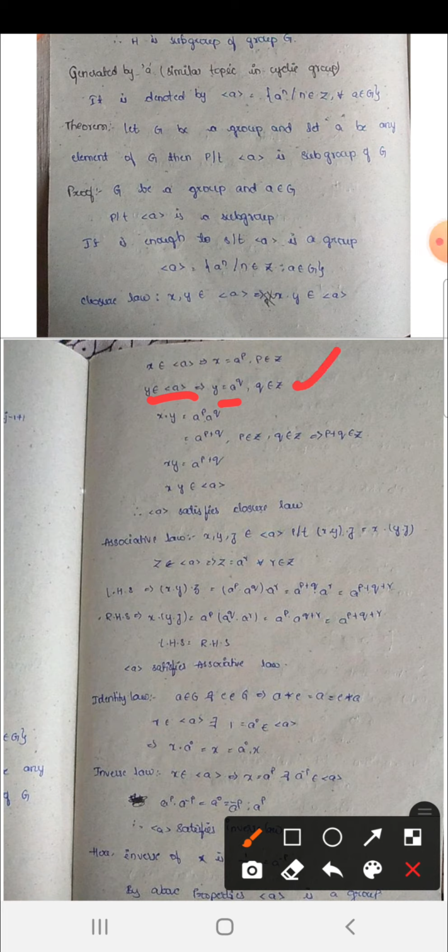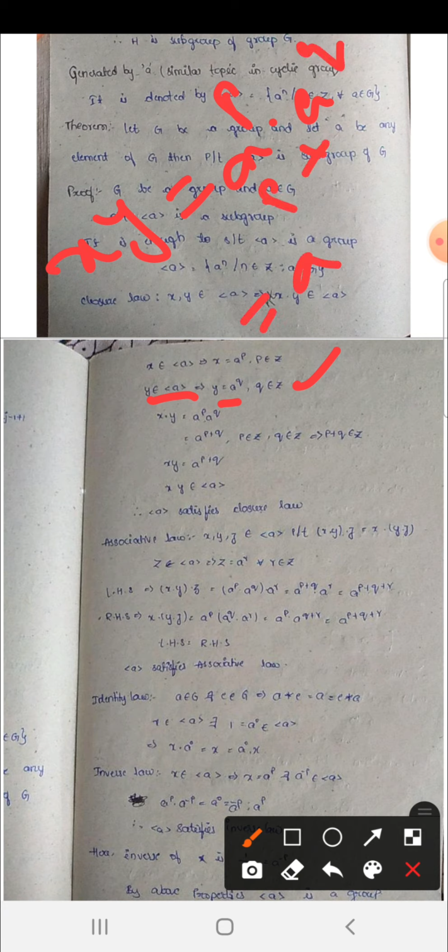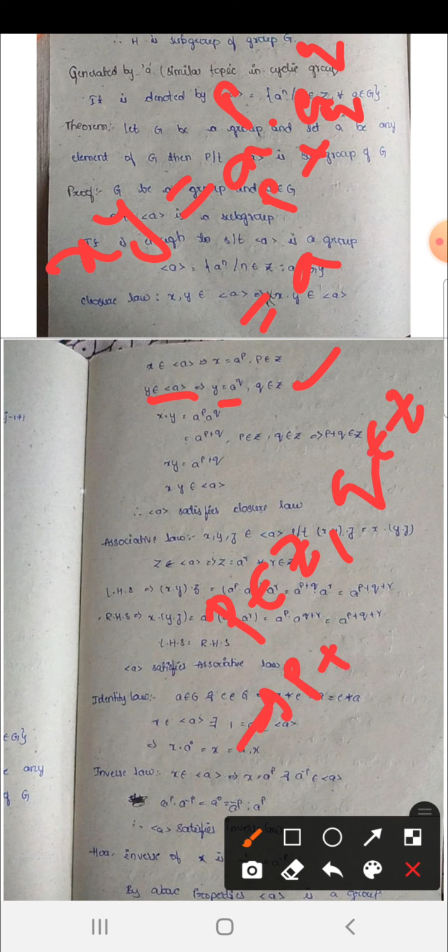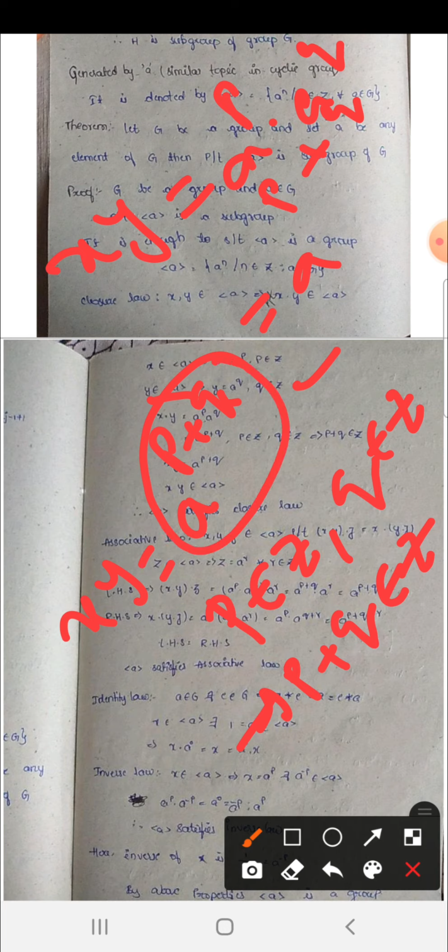ఓకే. x, y: xy = aᵖ · aᵍ. So closure property, we know that xy is the multiplication of these two. So xy = aᵖ · aᵍ. So bases are equal, adding powers: a^(p+q). Okay. So p belongs to Z, q belongs to Z, so we have to add these two. p + q also belongs to Z. So xy = a^(p+q). So this is also in the form of the ⟨a⟩ definition. Okay, that is nothing but xy belongs to ⟨a⟩.